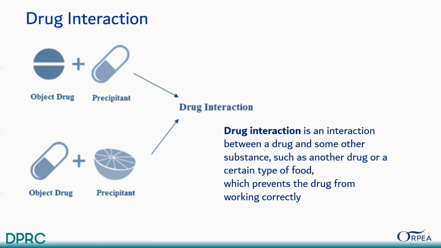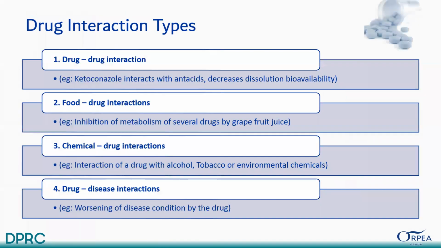As you can see in the picture as well, drug interaction is an interaction between a drug and some other substance, such as another drug or a certain type of food, which prevents the drug from working correctly. There are drug interaction types also.